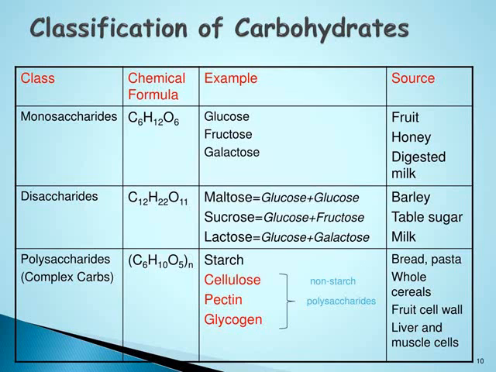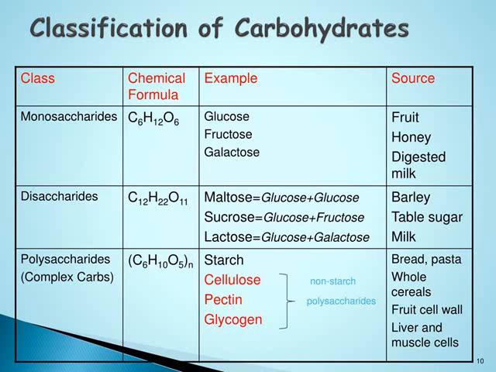Disaccharides like C12H22O11. Maltose, it is a disaccharide. Di means two, you have to remember. Here two sugars join together to form disaccharide. Example is maltose joined by glucose unit and another glucose unit. Sucrose joining glucose and fructose, lactose by joining glucose and galactose.